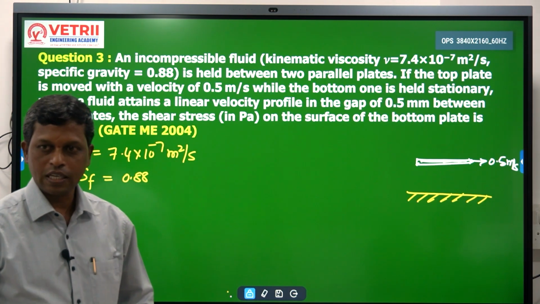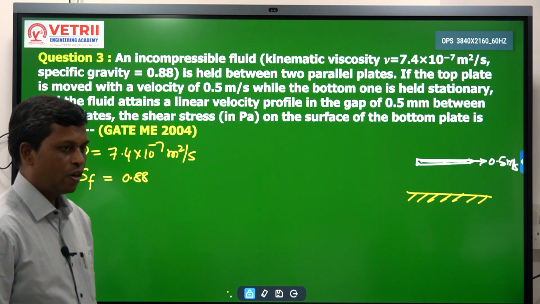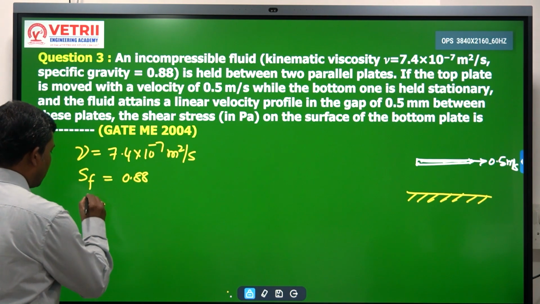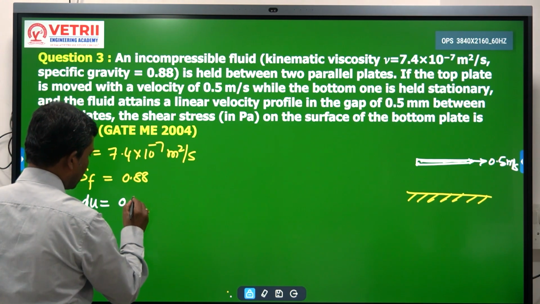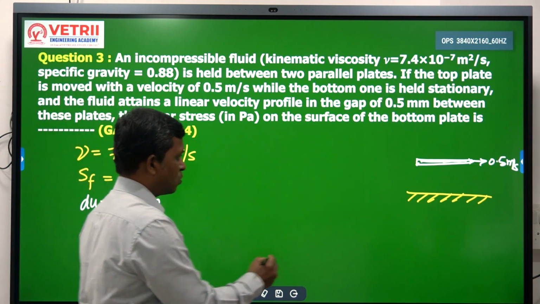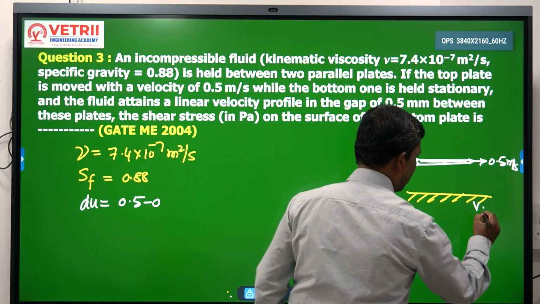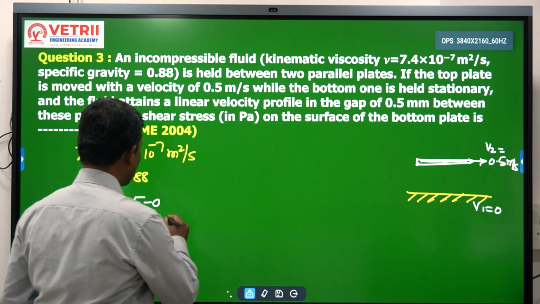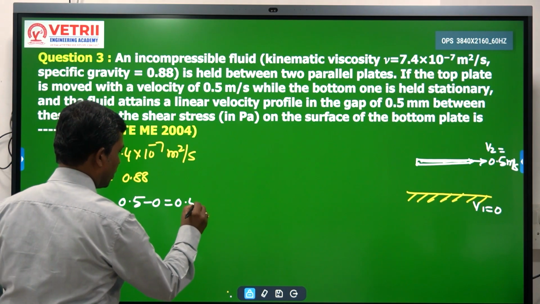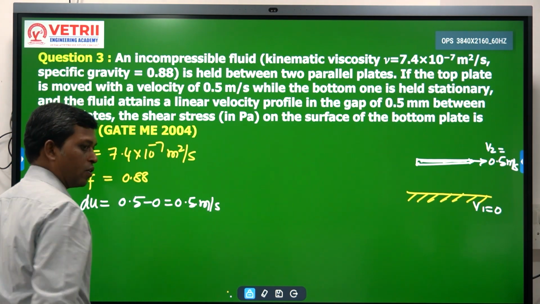What will be our du? The value of du is nothing but the change in velocity, that is 0.5 minus 0. Here v1 is equal to 0, v2 is equal to 0.5. So this will become 0.5 meters per second.